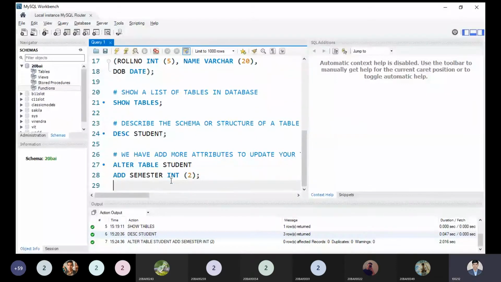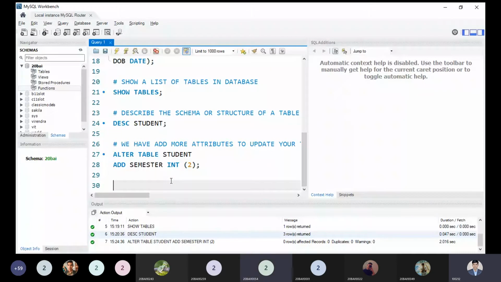Okay, now is it clear to all? Our command is executed successfully. Any doubt so far? No, sir. So what is the command by which we can see its description, whether it is really added or not? DESC. I'm writing DESC here to check the structure of my table, to see whether the semester attribute is added or not. So DESC and student I can write over here.